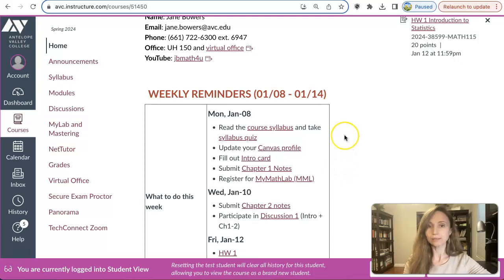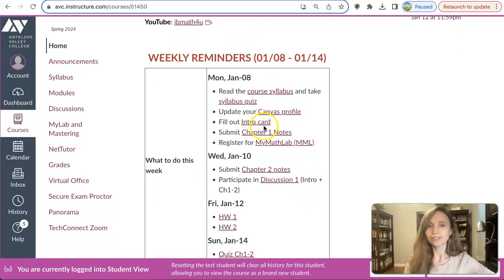For example, this week, and my week starts on Monday, January 8th, you will need to read the course syllabus, take the syllabus quiz, update your Canvas profile, that should not take long, fill out the intro card, submit chapter 1 notes, and register for MyMathLab. And these are all links to the assignments.